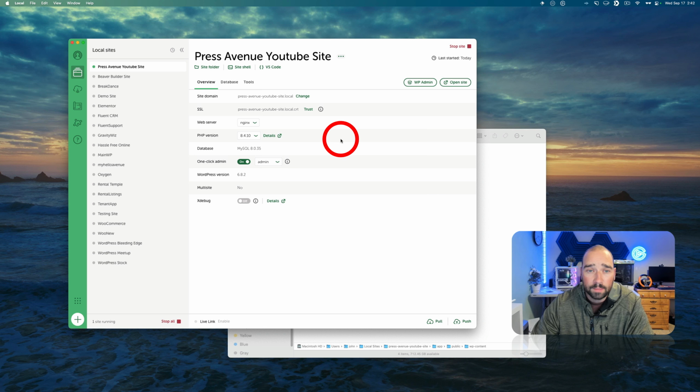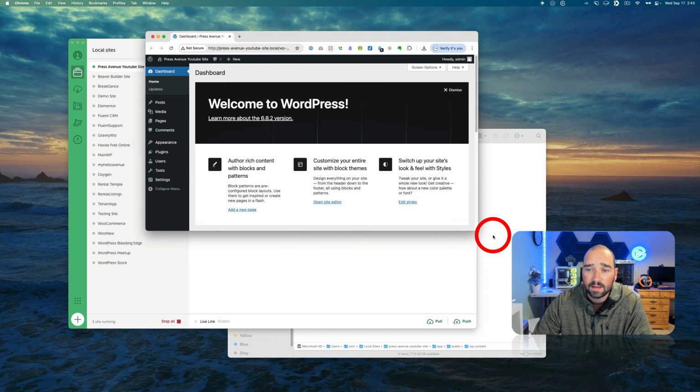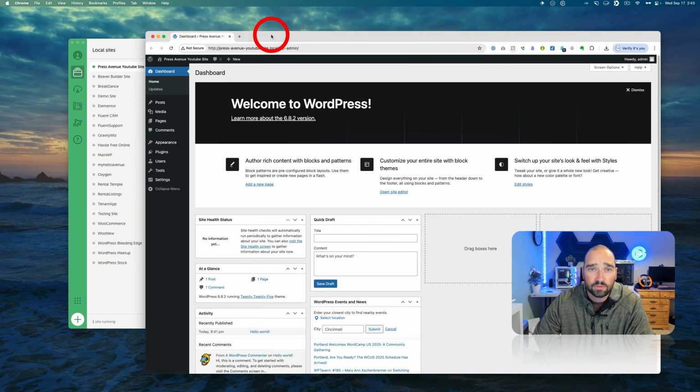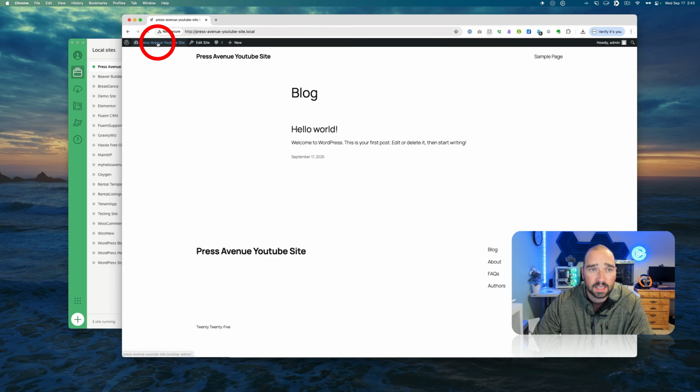So what I'm going to do is go to one-click admin, and I'll click WP admin, and it opened to the wrong screen, so I'll bring it on over here. And there it is, our fresh new WordPress website. This is vanilla stock as it comes.